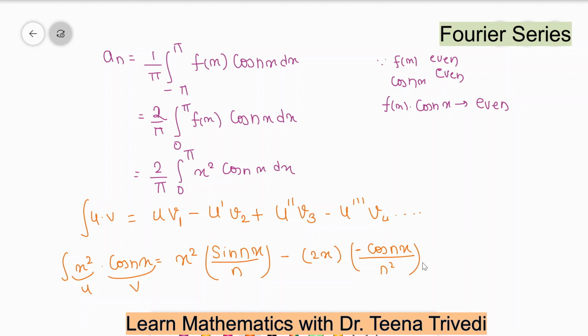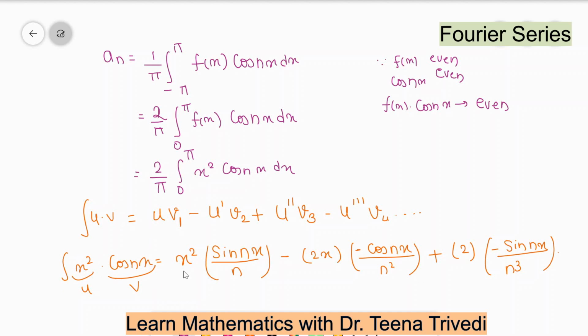Okay, so you can maintain these two brackets. Again the differentiation of 2x is 2, and integration of this part, cos integration is sine, again divided by n, so n cube. So next the differentiation of 2 is 0, so all next values will be 0, so this is our last term.